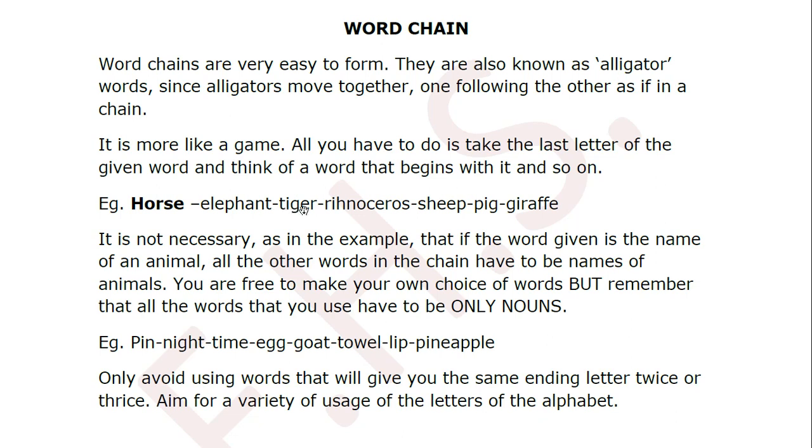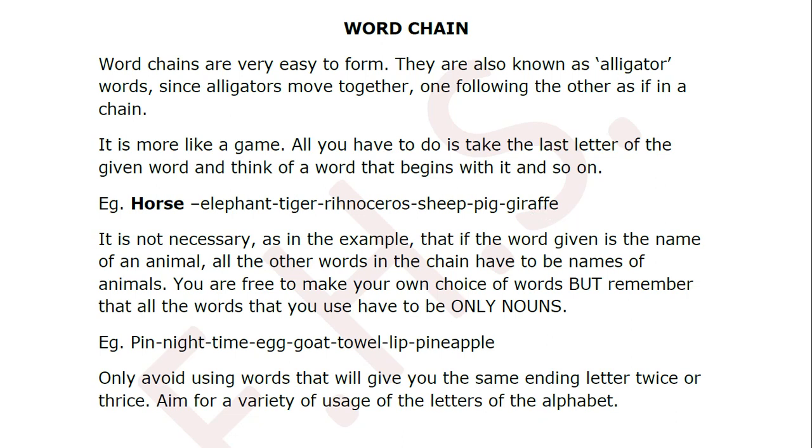What does tiger end with? R. Now, since it ends with R, you find a word beginning with R. That is rhinoceros, ends with S. So, next word begins with S. Sheep ends with P. So, next word begins with P. And pig ends with G. So, your next word begins with G. You can go on and on, but these are just an example. So, they've just given you these many words.